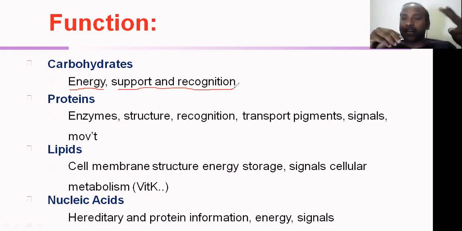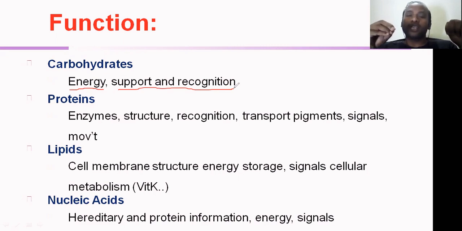If you take the second biomolecule, that is called protein. Here you can see the proteins have two different kinds of functions for the cell. One is structural function, the second one is cellular function. The structural function and cellular function are both very important for different kinds of biomolecules.